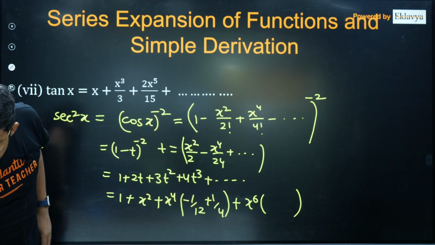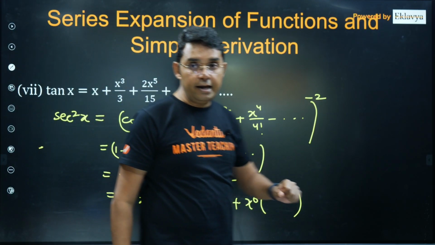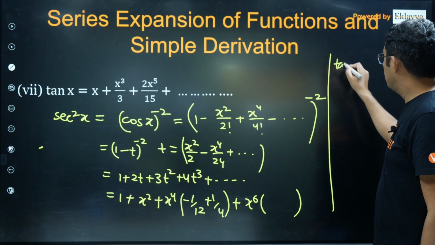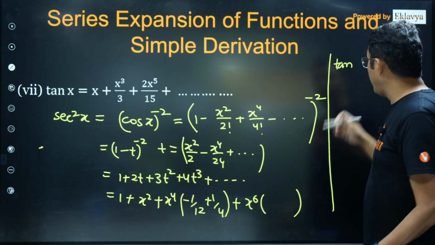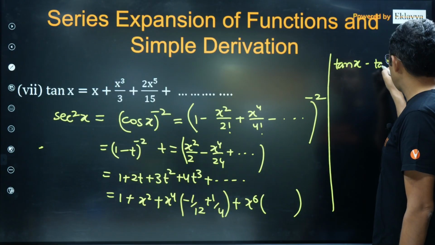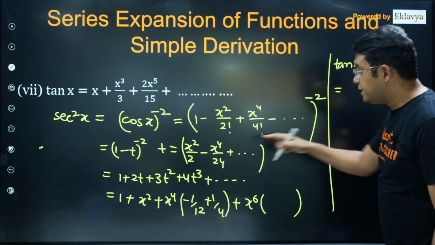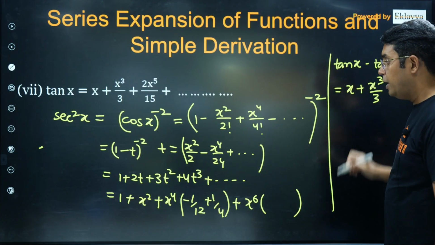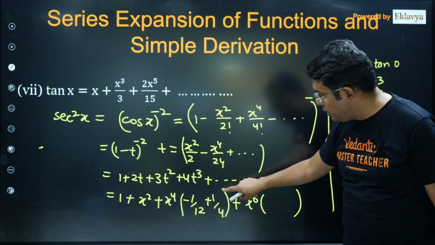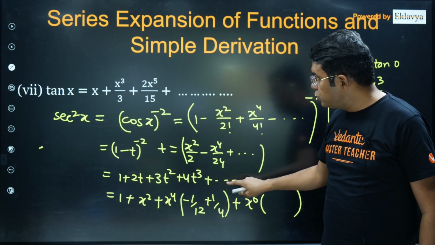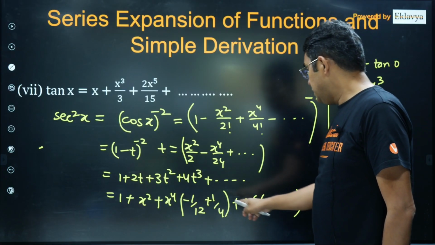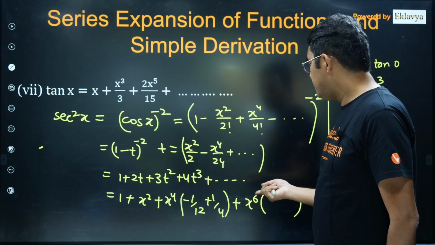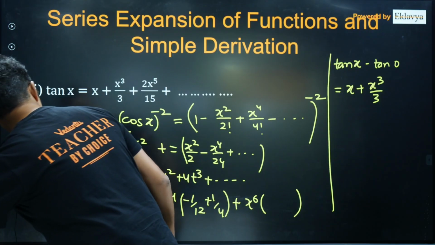Now you can integrate secant square x, and you will be getting tan x, and the integration is from 0 to x, so tan x minus tan 0, and on the right hand side the integration of 1 will be x. For x square it will be x cube upon 3, and here if you simplify it is 3 upon 12, so 3 upon 12 minus 3 minus 1, so it is 2 upon 1 upon 6 I think. Or am I doing something wrong? Let me see.